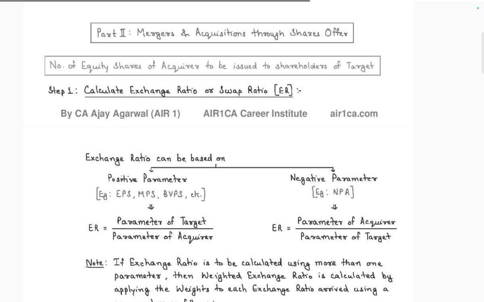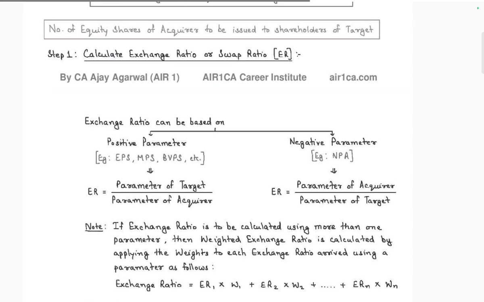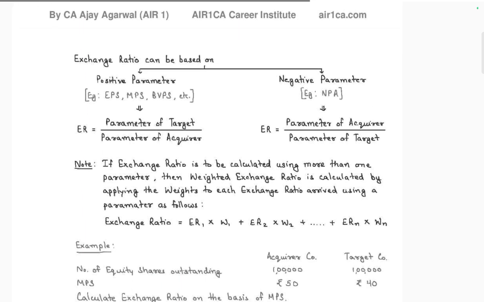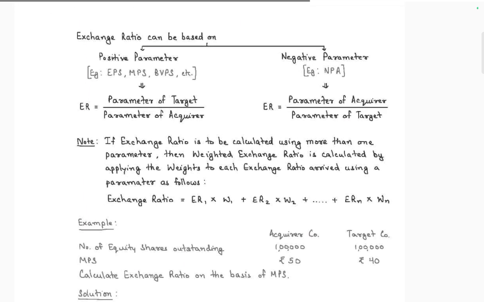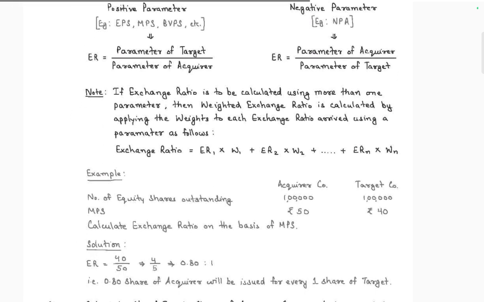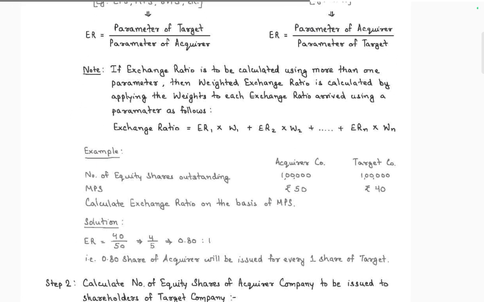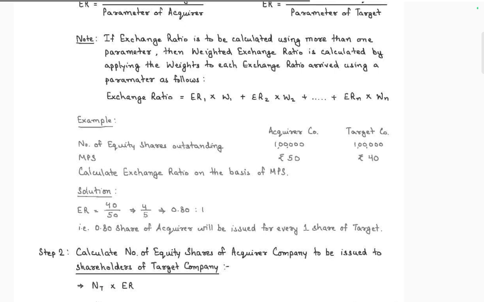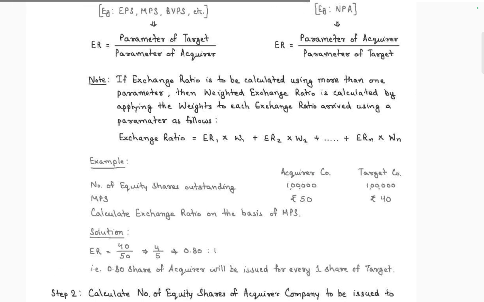Calculate the exchange ratio or swap ratio. The exchange ratio can be based on parameters such as earning per share, market price per share, BVPS and NPA. Parameter of target by parameter of acquirer, or parameter of acquirer by parameter of target. If the exchange ratio is calculated using more than one parameter, the weighted exchange ratio is calculated by applying the weight of each ratio: ER1 into weight 1, ER2 into weight 2, and so on.